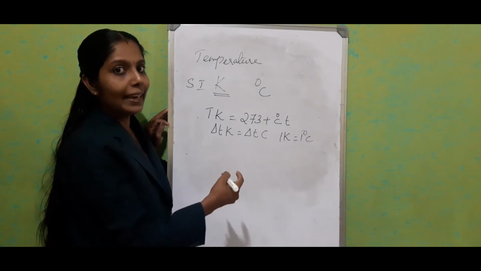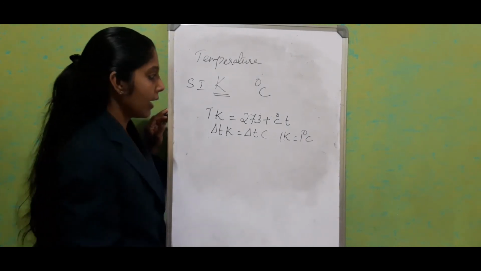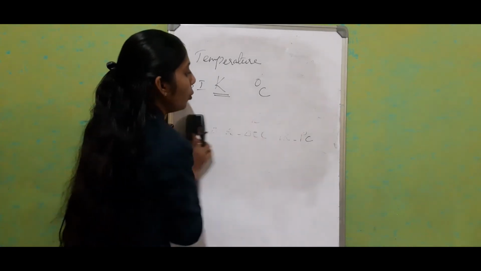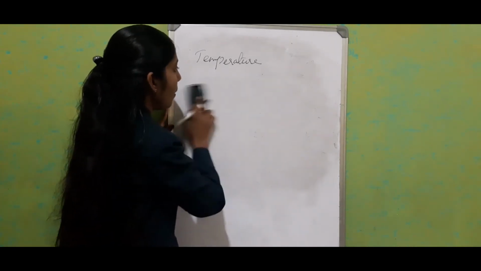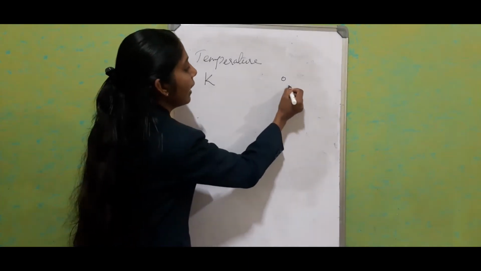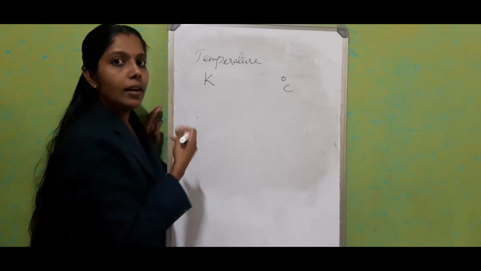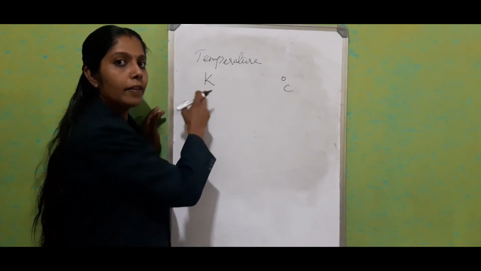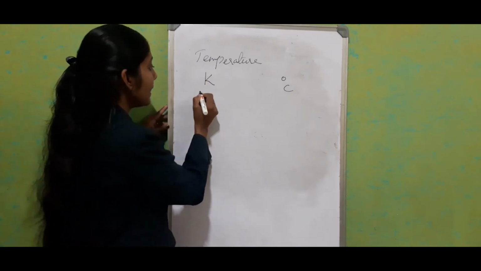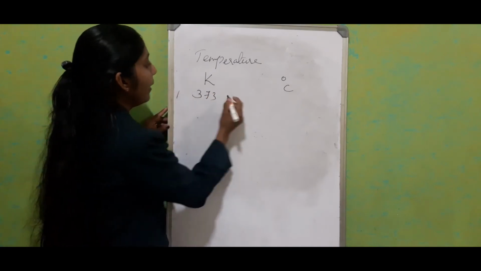Simply don't consider that 273 is equal to like that. I will show how it is. What is the upper fixed point or steam point? Here this is the Kelvin scale and here this is the Celsius scale. What is the boiling point in Kelvin? It is 373.